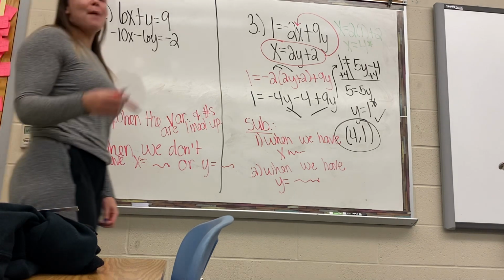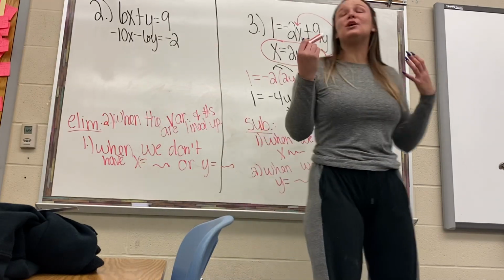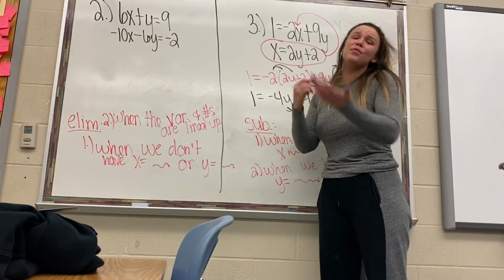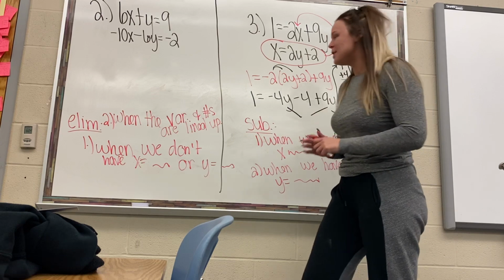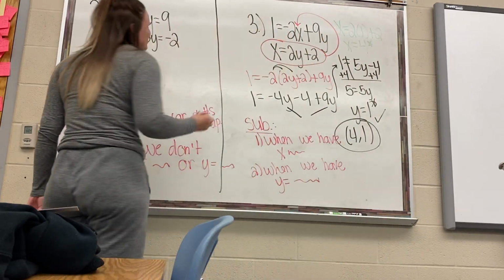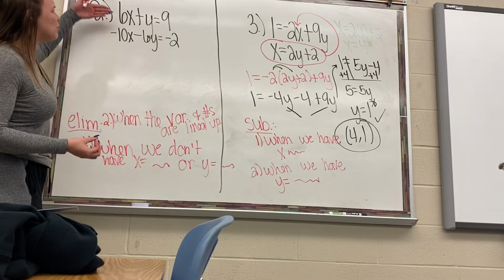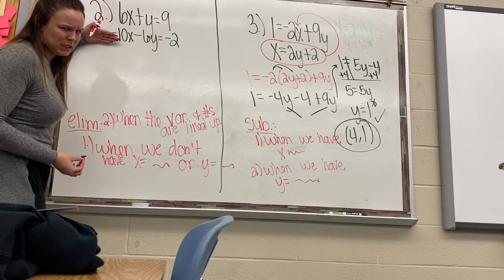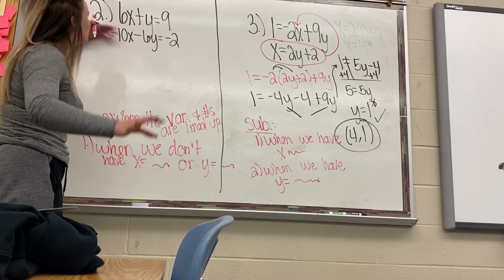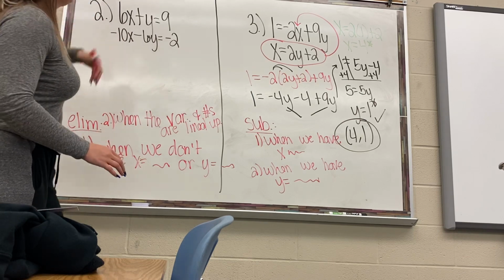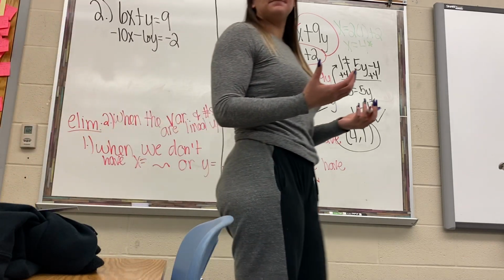All right. I'm hoping that we all know that we need to multiply to make something eliminate. Now, I need you to think about if we can even make the x's eliminate. Is there anything we can multiply 6 by to get to 10? Okay, no. So that's not going to happen. So we need to get the y's to eliminate.